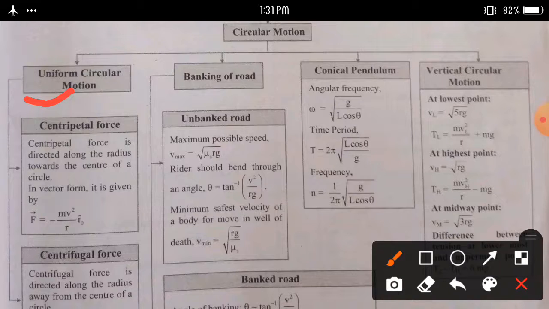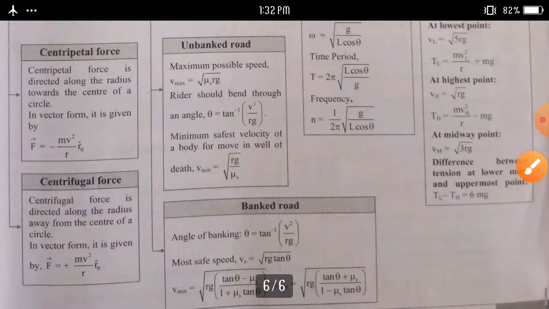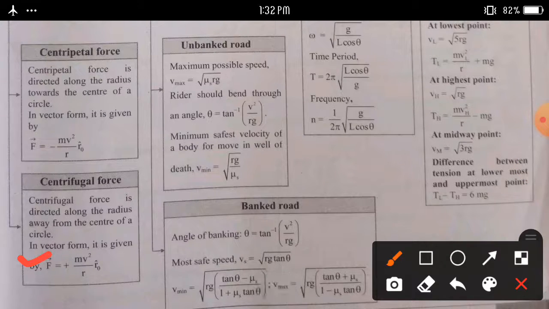And second one, centripetal force. Centripetal force is directed along the radius toward the center of a circle. In vector form it is given by F = -mv²/r r̂. And next is centrifugal force. Centrifugal force is directed along the radius away from the center of a circle. In vector form it is given by F = +mv²/r r̂. Then we can discuss the next one.